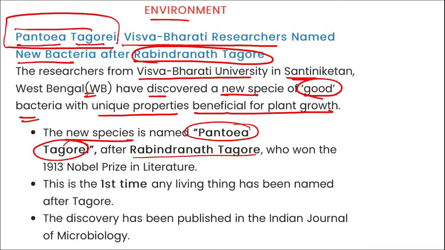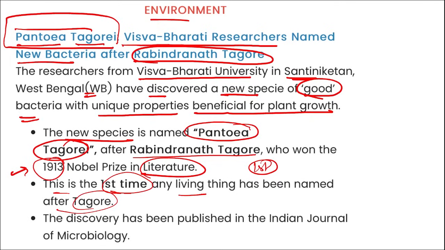Rabindranath Tagore, we know, won the Nobel Prize in Literature in 1913, and he was the first Indian to be awarded the Nobel Prize. Coming back, this is the first time any living thing has been named after Rabindranath Tagore, and the discovery has been published in the Indian Journal of Microbiology, right?